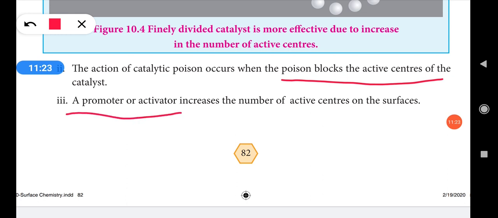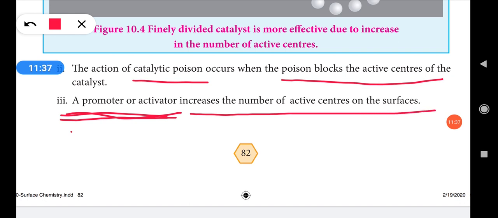Next, a promoter or activator. Catalytic poison is the opposite: it will promote the action of the catalyst, so it is called as promoter. A promoter or activator increases the number of active centers on the surface. So when a promoter or activator is added, why does the activity of the catalyst increase? Because it will offer more active centers. It will increase the number of active centers on the surface of the catalyst. Thus it will become more active. Catalyst will become more active in the reaction.